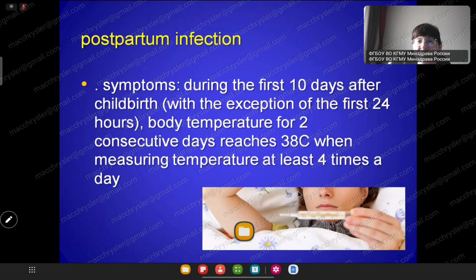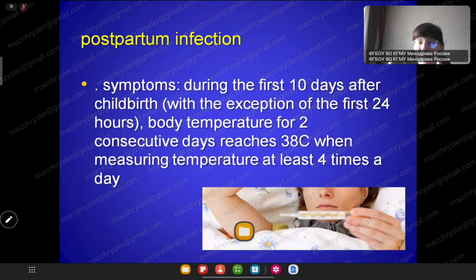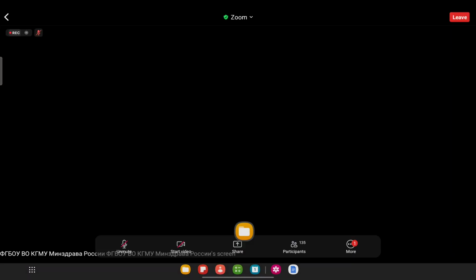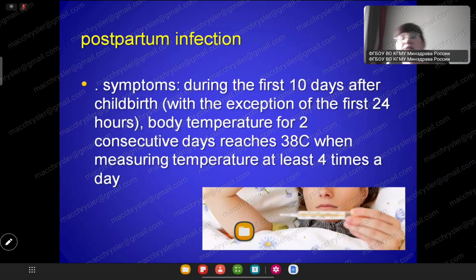More than 38 during 2 days, during first 10 days, except first day after labor, and measure 4 times. It's not single time, if second, third time normal blood temperature, it's normal. If first day more than 38, it's normal. What if second till 10 days, this is sign of infection.